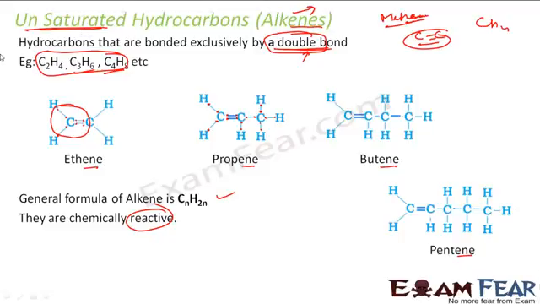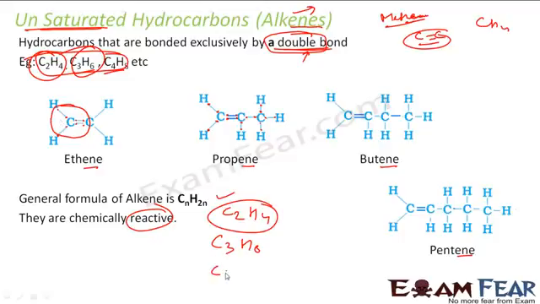Please note they are unsaturated and they are reactive. Right? So you can use the same thing, you put the value of anything. You can't put n is equal to 1 because that's not possible. There has to be a double bond. Correct? And then you will take n is equal to 2 as the starting one here. You put n is equal to 2, this becomes H equal to 2 into n, that is 4. C2H4, ethene. You put n is equal to 3, H becomes 6.